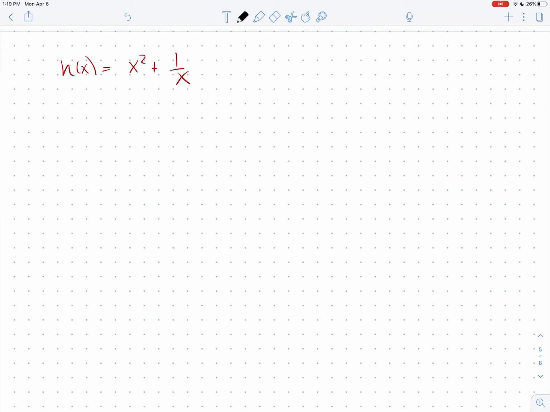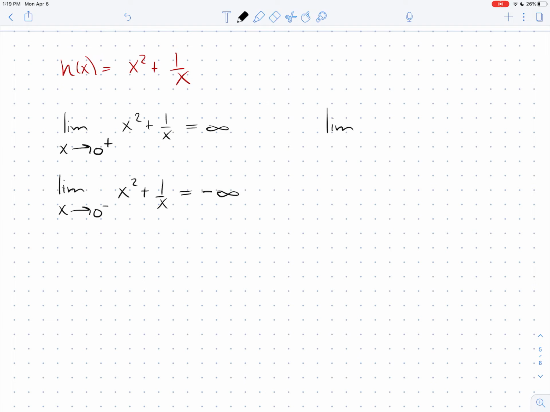Last problem. So for this function, let's notice that the domain is everything except 0. I guess we'll start by studying what happens at 0. As x goes to 0 from the right, this goes to 0, this goes to infinity. So our function is shooting up to infinity. As x goes to 0 from the left, again, this part just goes to 0, but this part actually goes to minus infinity, and so the whole thing goes to minus infinity.